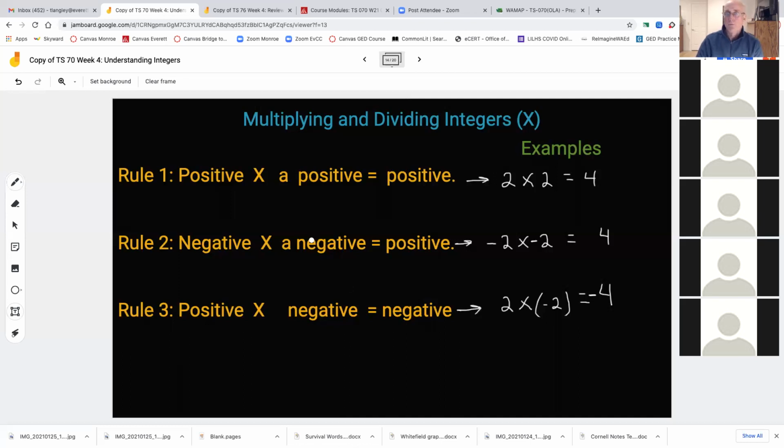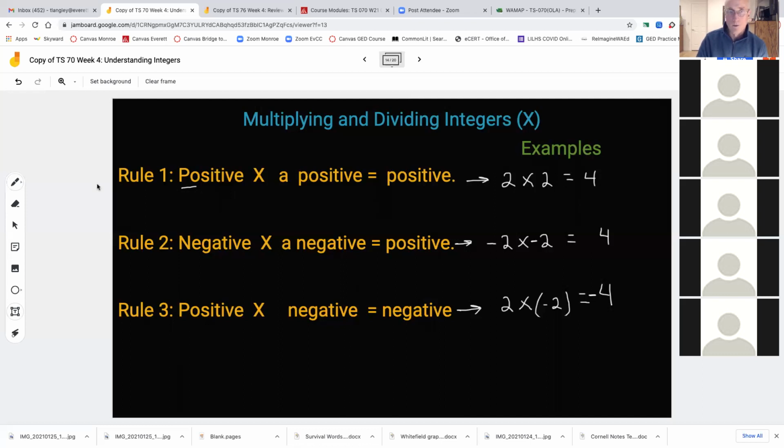I hope you guys are doing okay here. So here are the rules. First of all, I want you to notice something. There are only three possibilities when you're multiplying negative and positive numbers.